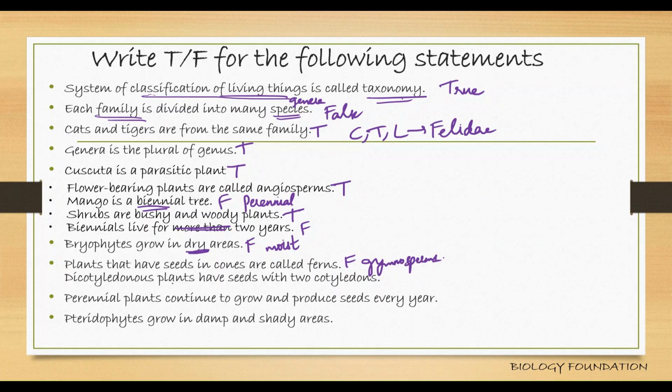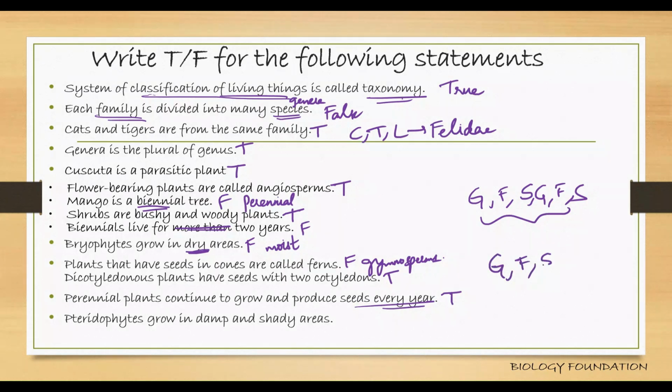Dicotyledonous plants have seeds with two cotyledons. True. Perennial plants continue to grow and produce seeds every year. Yes. And that means these perennial plants grow, they produce flowers, they produce seeds, and they won't die. Every year they do that. But annuals are those plants which grow, produce flowers, produce seeds, and then they immediately die. Okay. Pteridophytes grow in damp and shady areas. True.